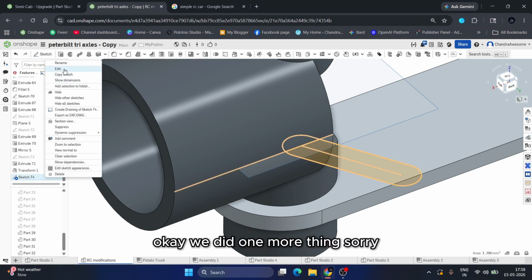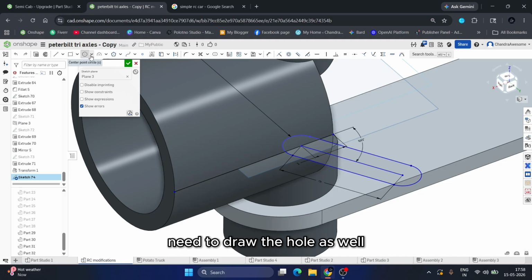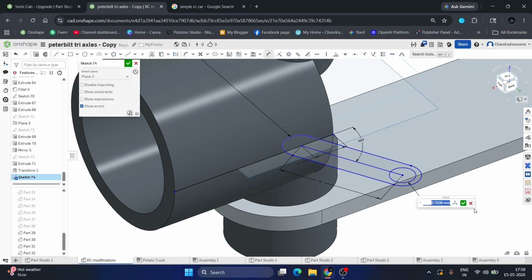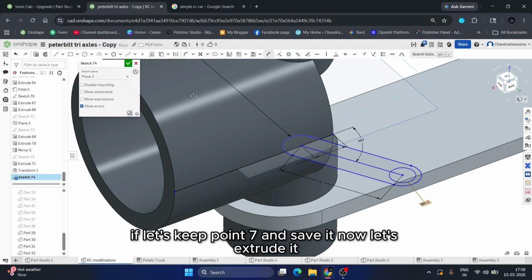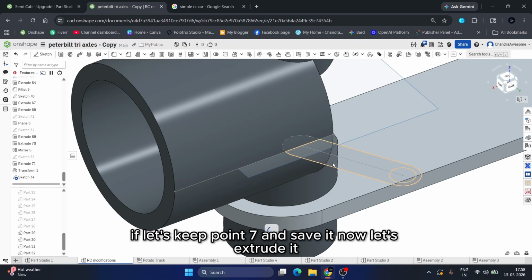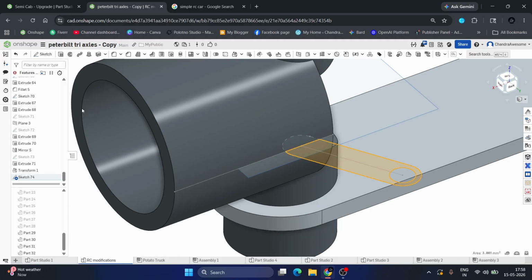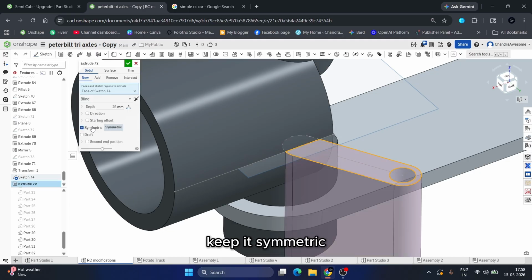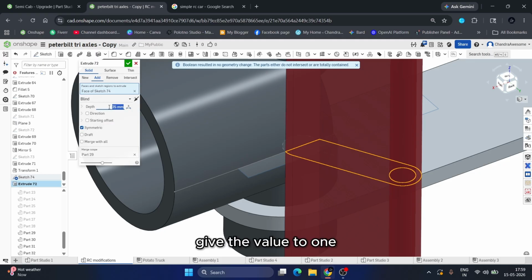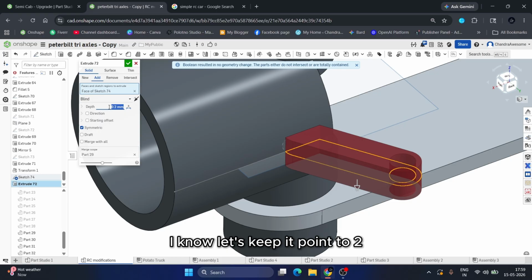Now choose this. Okay, we missed one more thing. Sorry, need to draw the hole as well. Give the dimension to this one. Let's keep 0.7 and save it. Now let's extrude it. Keep it symmetric. Give the value 1. I know, let's keep it 0.2.